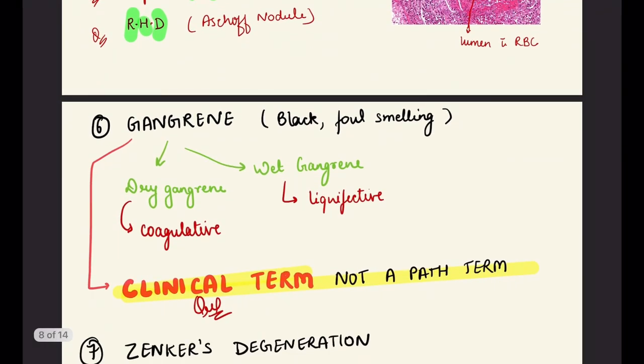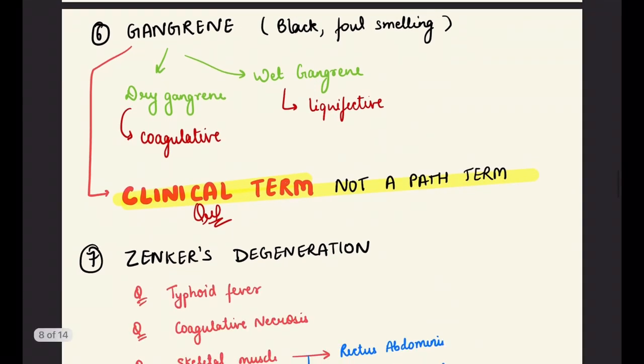Next is gangrene. In gangrene, basically it is a clinical term, it is not a pathological term. And as we all know, gangrene can be dry or wet. Wet gangrene involves liquefactive necrosis, and dry gangrene involves coagulative necrosis. Wet gangrene, liquefactive necrosis; dry gangrene, coagulative necrosis. And in gangrene, there is a black color and foul smell.